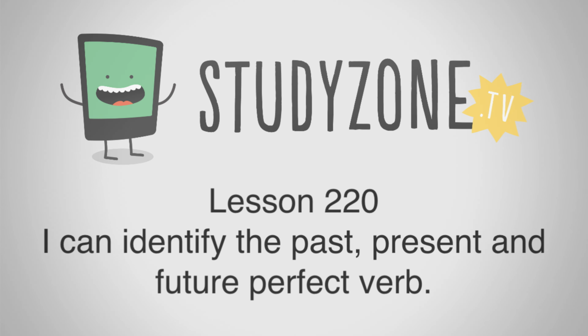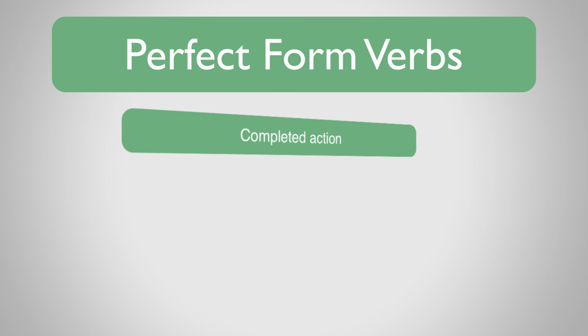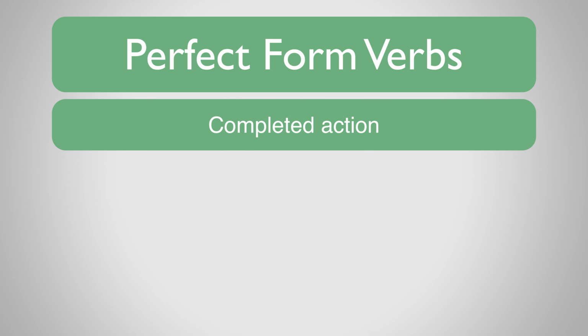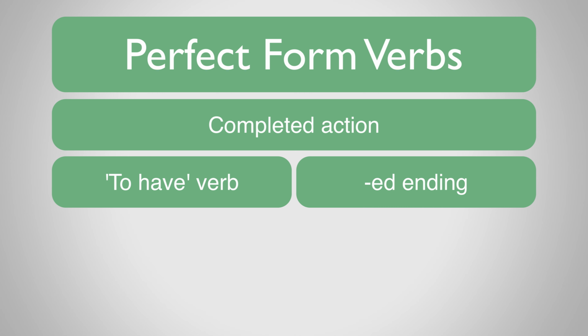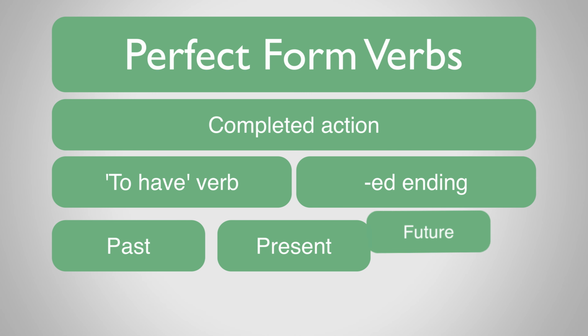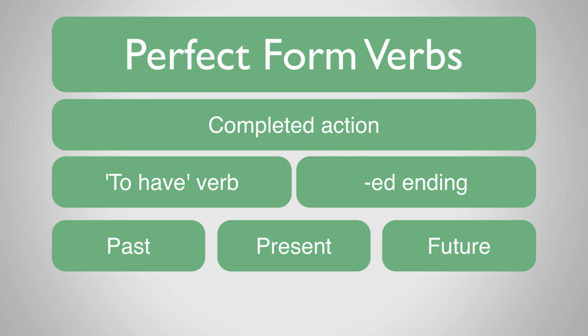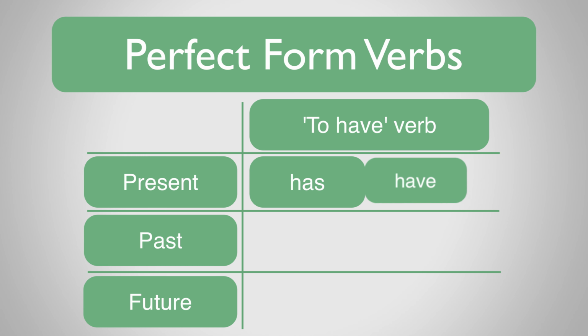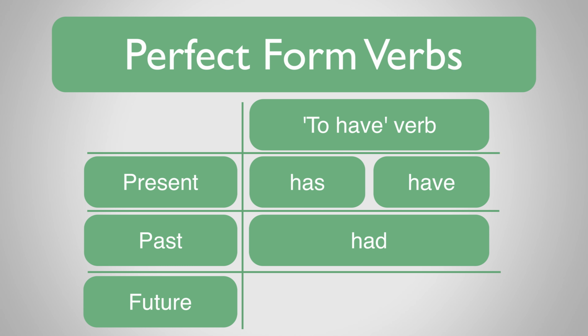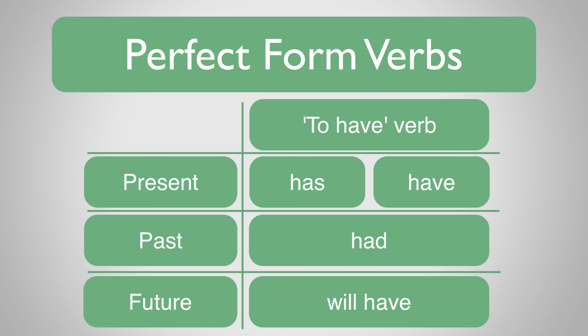We already know that a verb in the perfect form describes a completed action, that it uses the to have verb, and that it usually has an ed ending. We're now going to examine the present, past, and future perfect verb. These are simply found by looking at the tense of the to have verb to decide whether it is in the present, past, or future. The present perfect verb uses has or have. The past perfect verb uses had, and the future perfect verb uses will have.